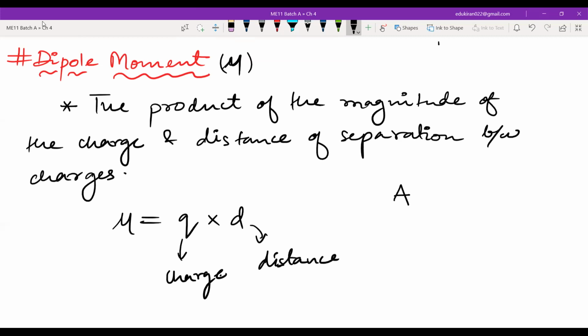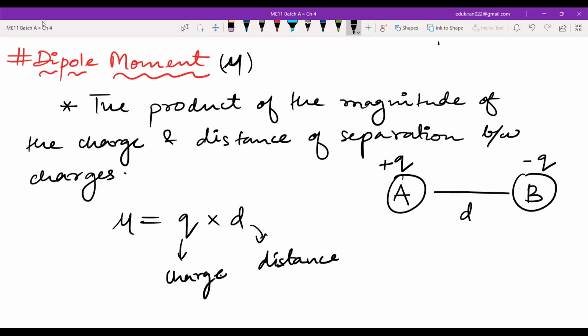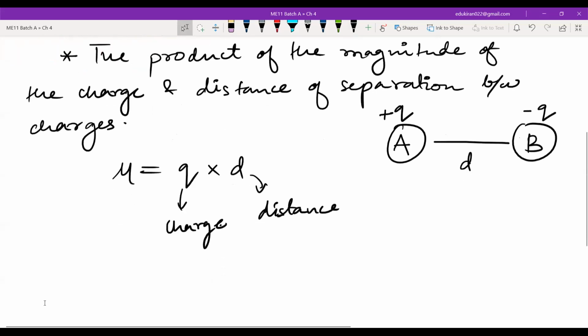So for example, if you have A charge here and there is some distance, you have B charge here, this is having plus Q, and this should be having minus Q charge. You take one of those charges and multiply by the distance D, and you will get the dipole moment.